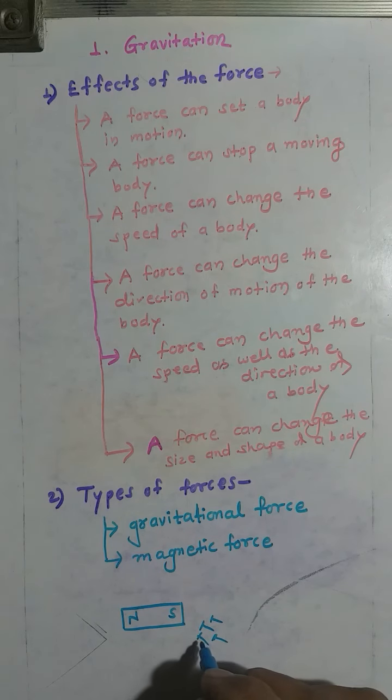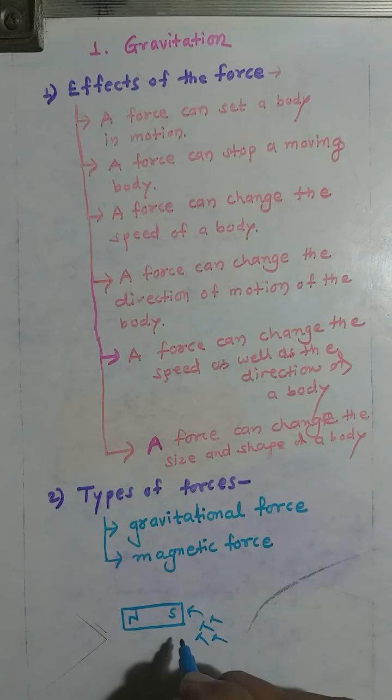The small nails or these pins attract towards the magnet, because the reason behind it is the magnetic force. Due to the magnetic force, the nails attract towards the magnet. This is a magnetic force.